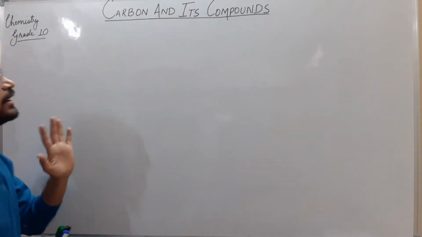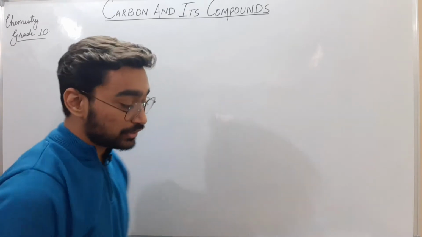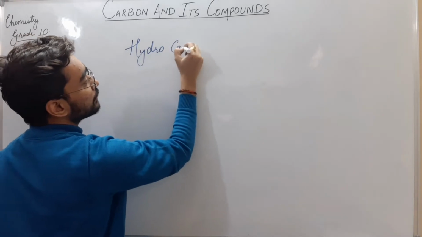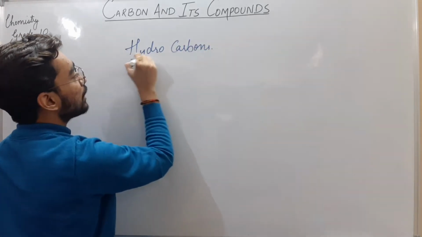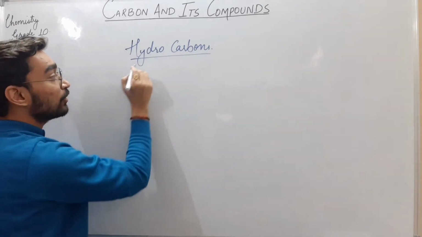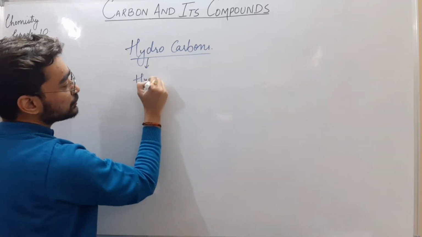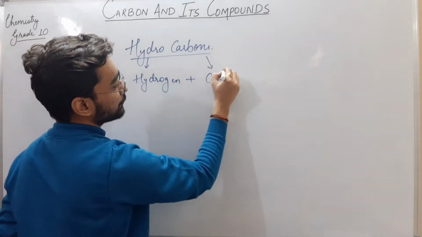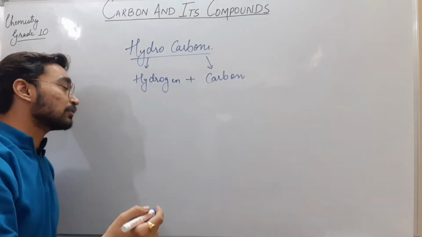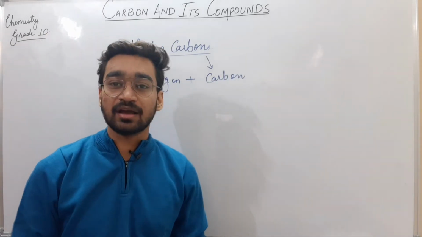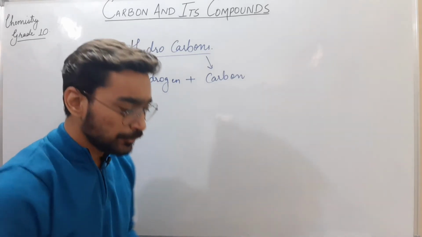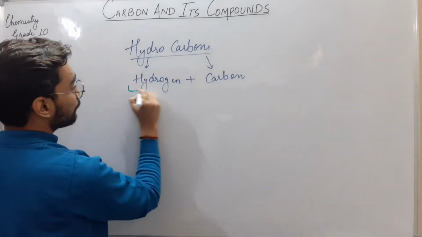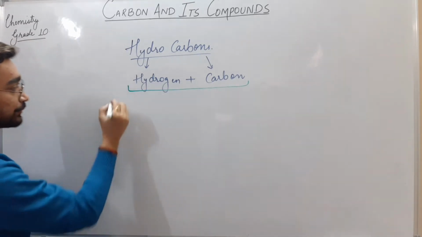So carbon and its compounds. In this chapter today we are just going to discuss hydrocarbons. As per the name itself, hydrocarbon means the compounds which have only two things in them, hydrogen plus carbon. The substances which are made up of hydrogen and carbon are called hydrocarbons. Earlier we discussed that hydrocarbons are of two types.